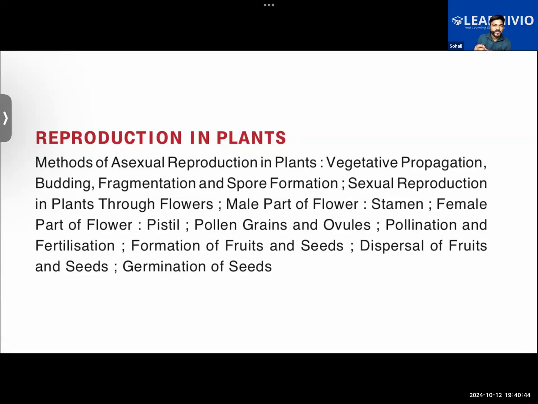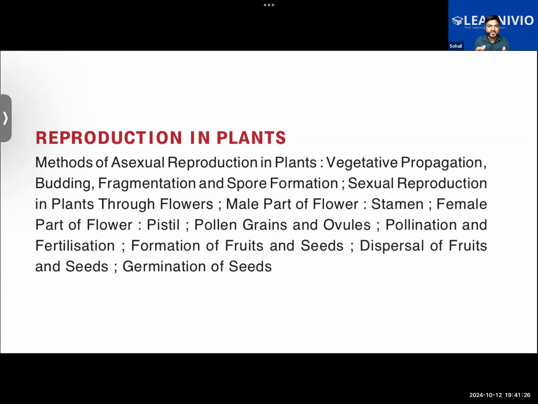Some of the plants will grow with the help of seeds, right? And some of the plants can be grown with just their body parts. For example, the rose plant can be grown just with the help of the branch, with the stem. Potato seeds are usually not sold in the market. You can cut the potato into different pieces, and from each piece a new plant will grow. Ginger can simply be grown by burying it in the soil.